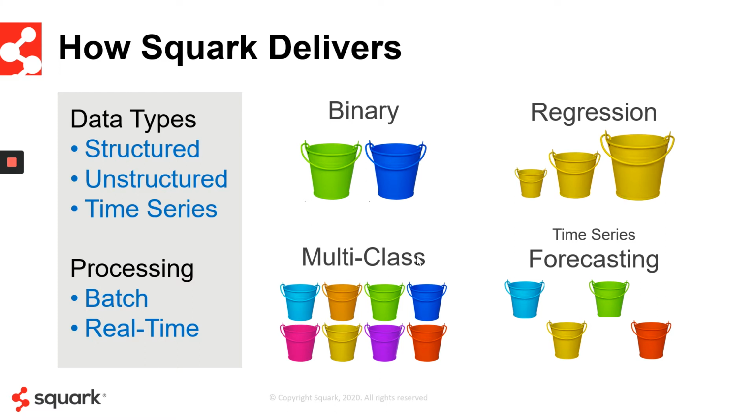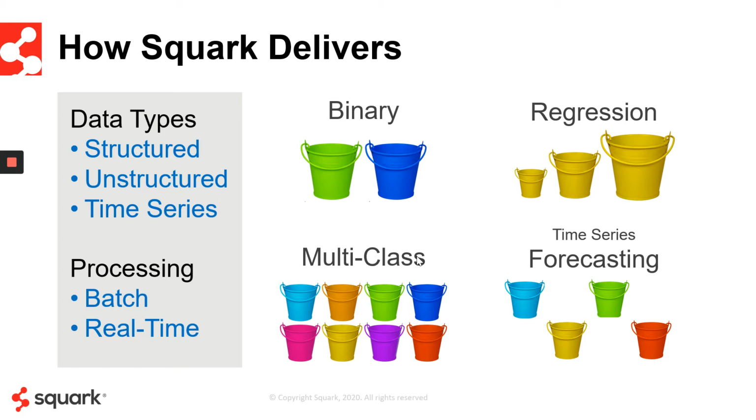Regression is, of course, where you're predicting the next period value of a continuous variable, an integer or a real number. You may want to predict how many visits will we get next month? What price should I charge? How many clicks will I get on a particular ad? Regression allows you to use both categorical or enumerated variables as well as numeric variables and dates to produce that next period value prediction.